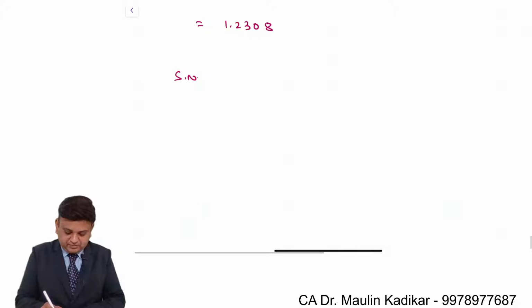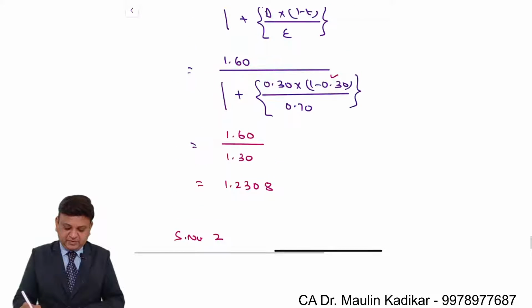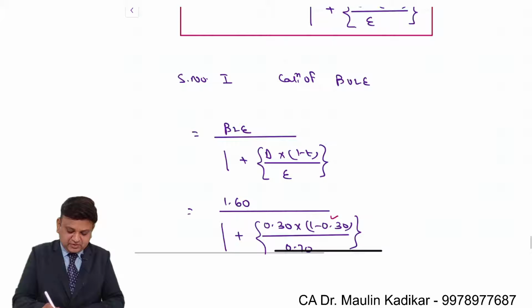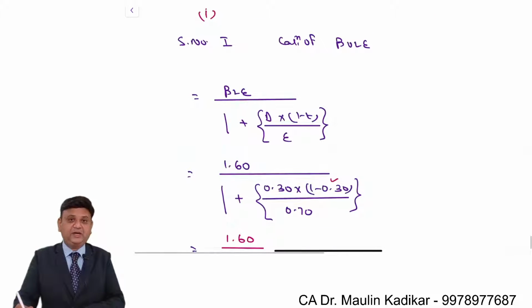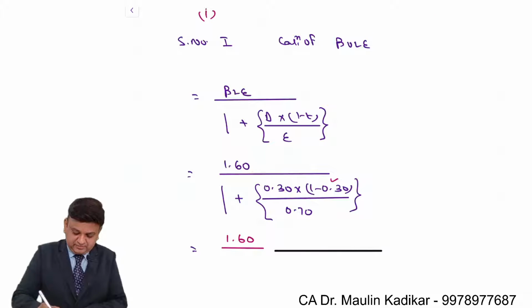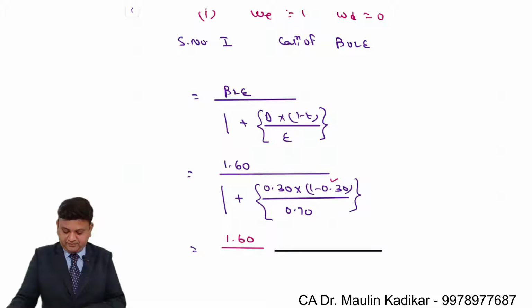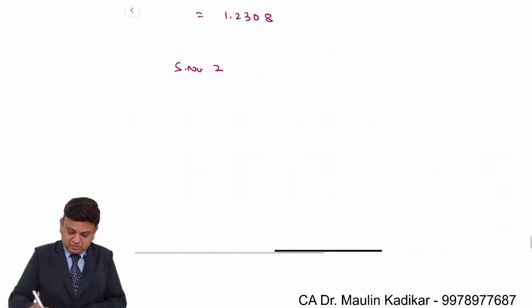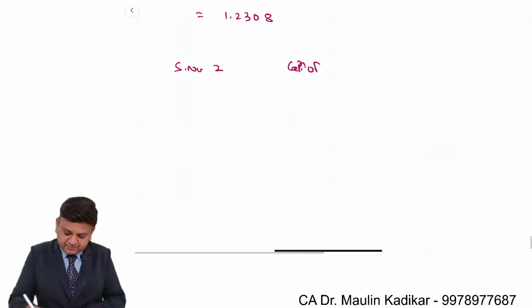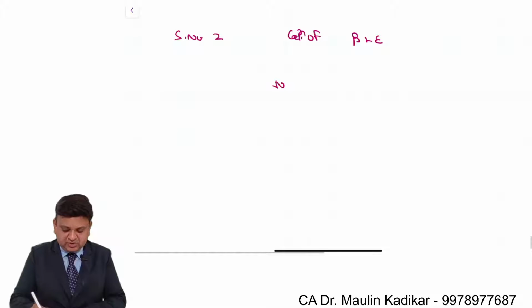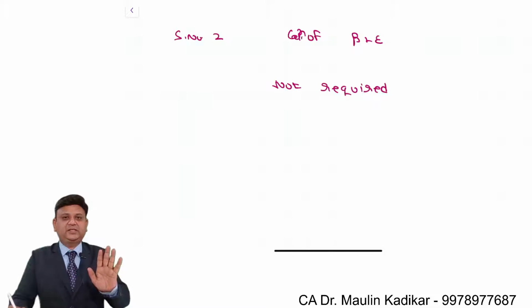Step number 2. I am doing the first part of the question. The first part of the question says that we are going to have the project financed by equity only. So weight of equity is 1 and weight of debt financing is 0. Step number 2, calculation of beta of levered equity. We understand that this step is not required. Why? Because in the first capital structure, we have decided that we will not raise debt financing.